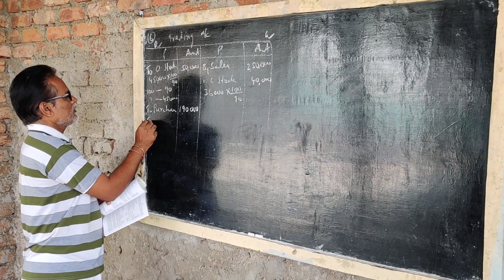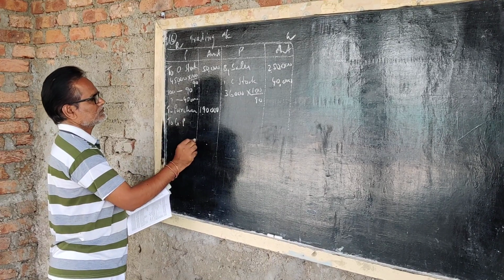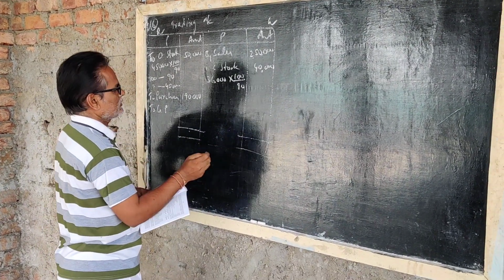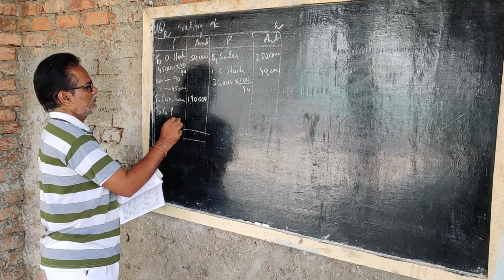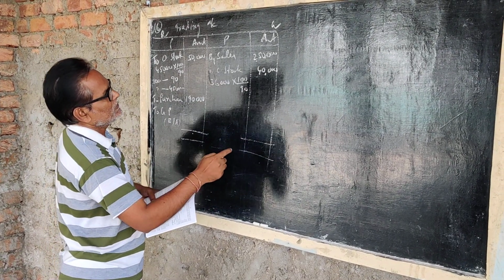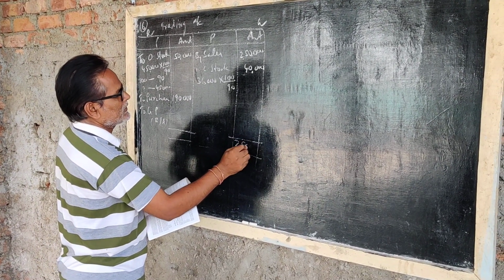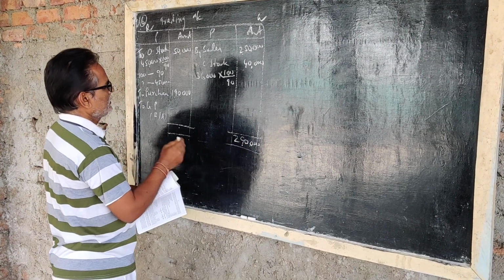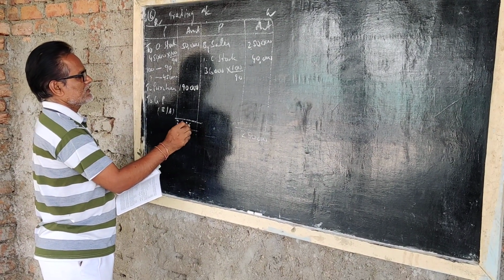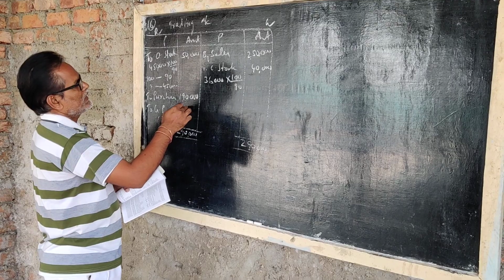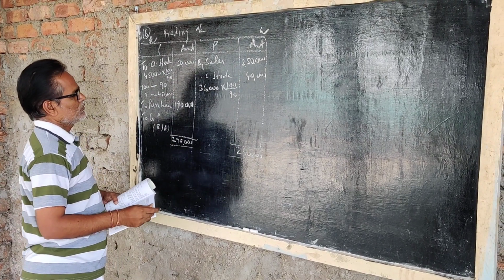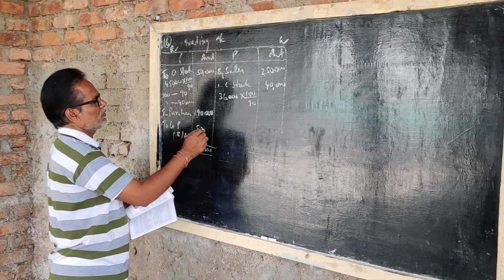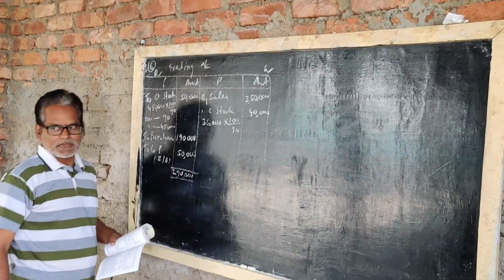Now to gross profit, balance amount. Total 2,90,000 rupees. Here also 2,90,000, but here 2,40,000, so 50,000 rupees is the gross profit. Okay?